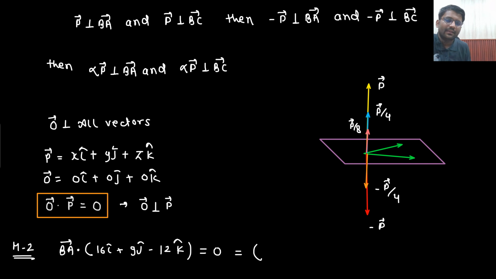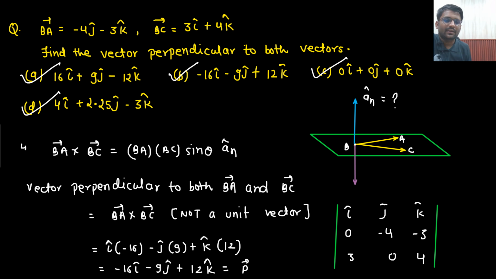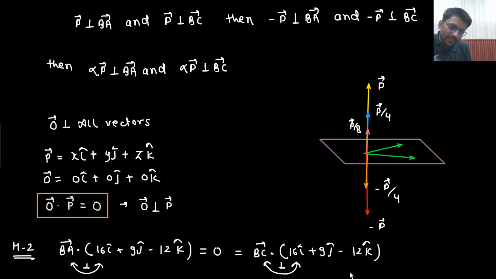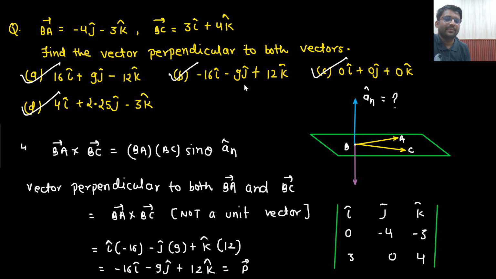Along with that, you take the BC vector and do the dot product with 16 i cap plus 9 j cap minus 12 k cap. You will see that this also comes out to be 0. What does that mean? That means they are perpendicular to each other. Or you can check option B, option C, and option D as well. So option checking can also work.